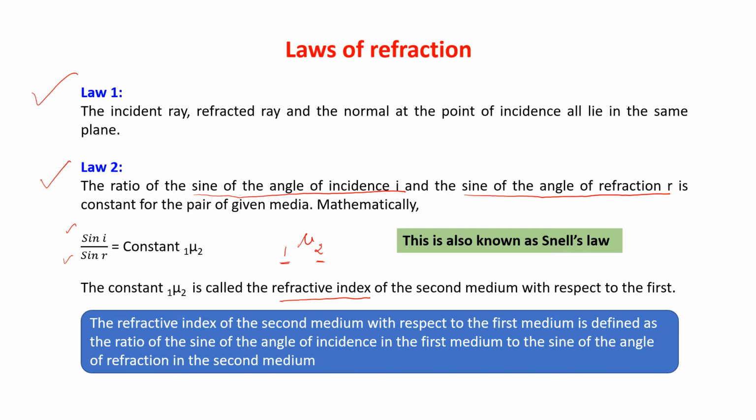Am I clear, children? So we can say, the refractive index of the second medium with respect to the first medium is defined as the ratio of the sine of angle of incidence in the first medium to the sine of angle of refraction in the second medium. I hope you have understood, children, and this refractive index and the second law is very, very important.